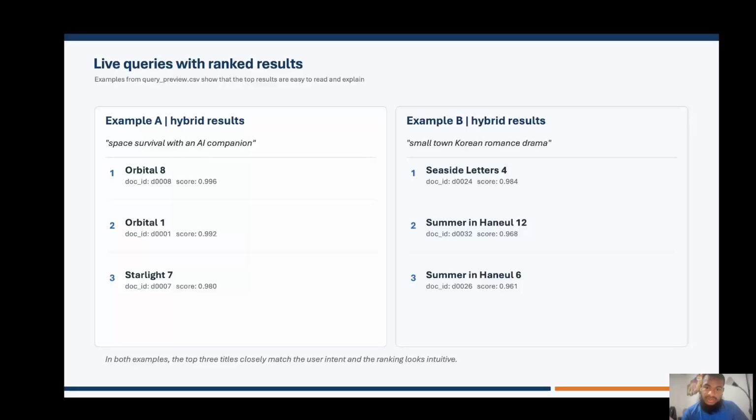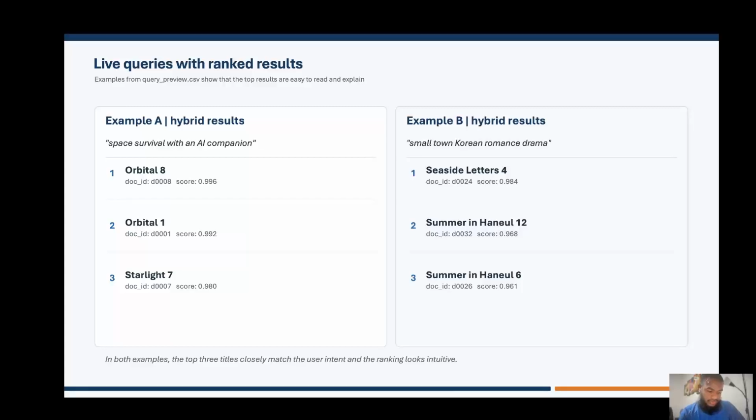Season Letter 4, Summer in Hanul, and Summer in Hanul 6. Those also match the query intent as well. What this shows is that the final list is not just mathematically strong, but it also looks intuitive